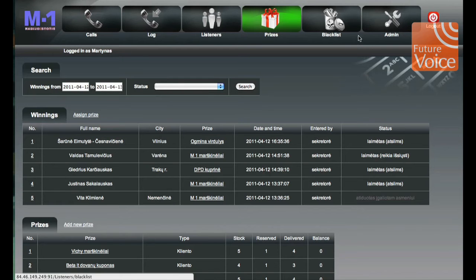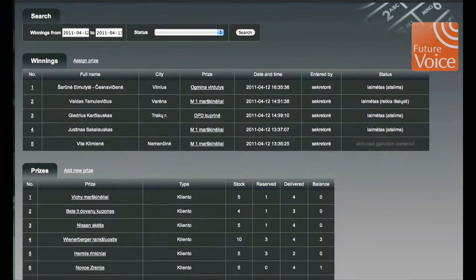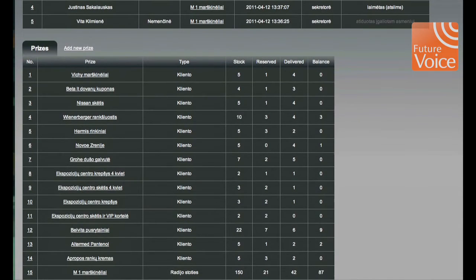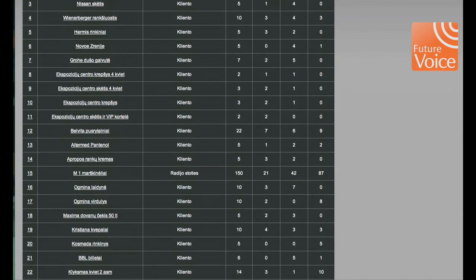This system is also capable of handling a prizes database. This means that you don't need any additional software for prizes accounting. And here you can see how many prizes are in stock, which of them are reserved and which are already shipped to the winners.